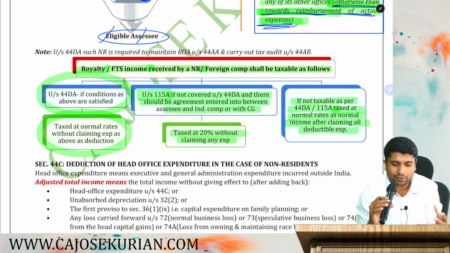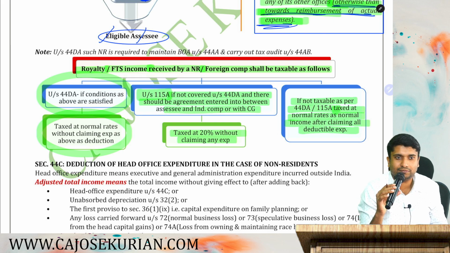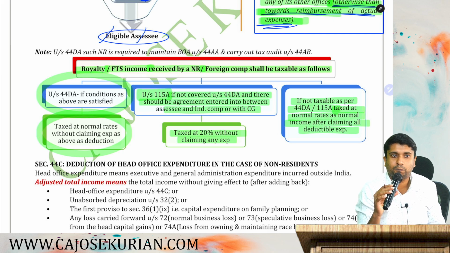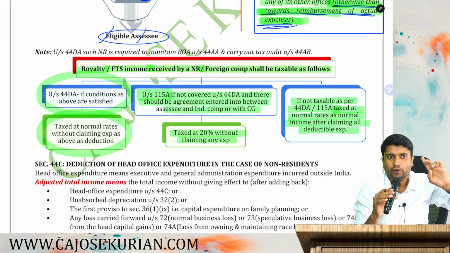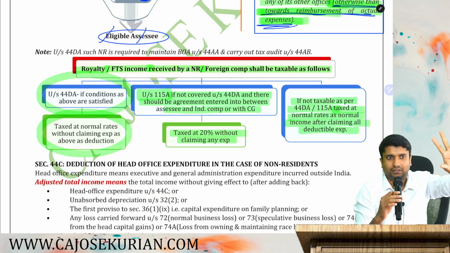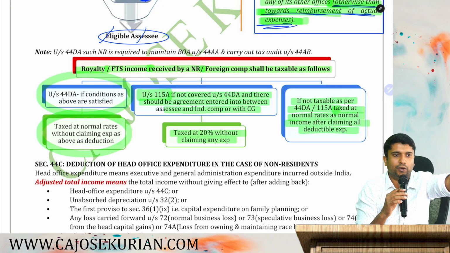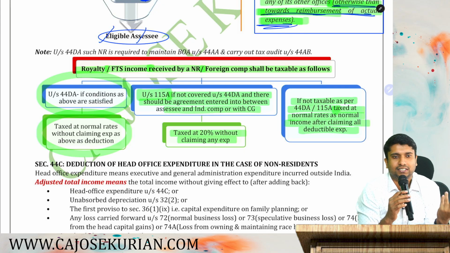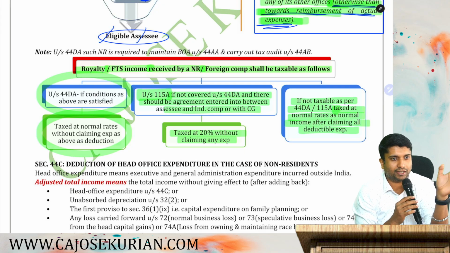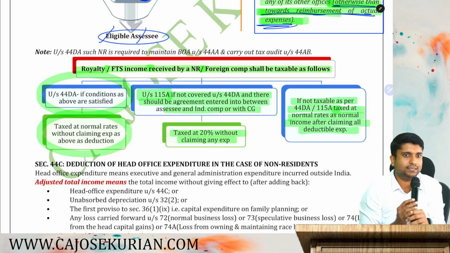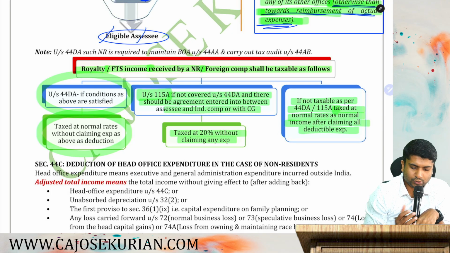In examination, you can expect any permutation and combination, because they have tested this multiple times. Are you all here? So 44DA, 115A, normal provision. For 44DA to come into the picture, you have to satisfy three conditions. For 115A to come into the picture, one condition, that agreement condition. If there is no agreement, nothing, consider it as a normal income and tax it accordingly. That's what the department says. Are you all here? Super.